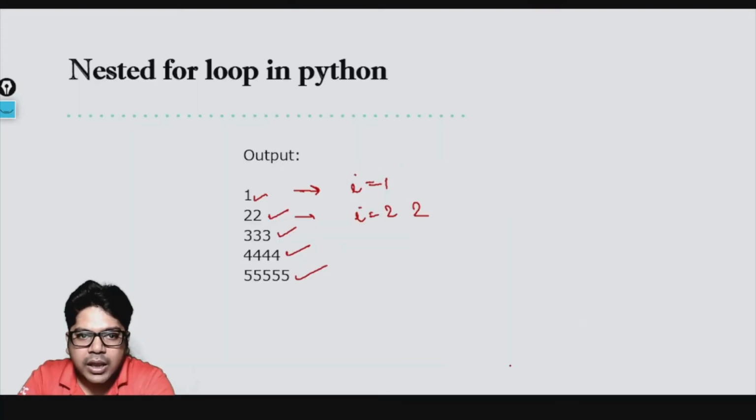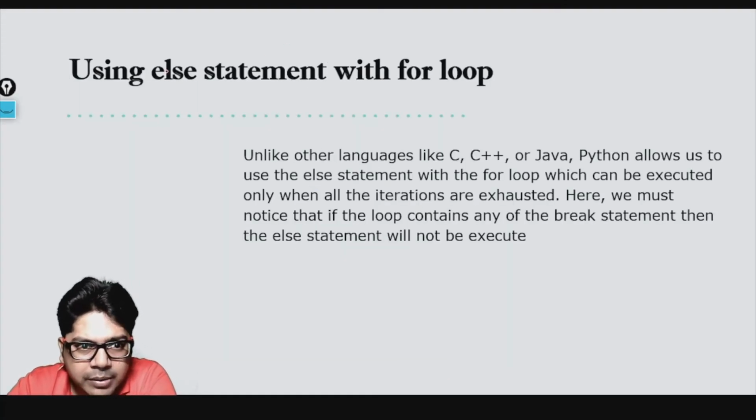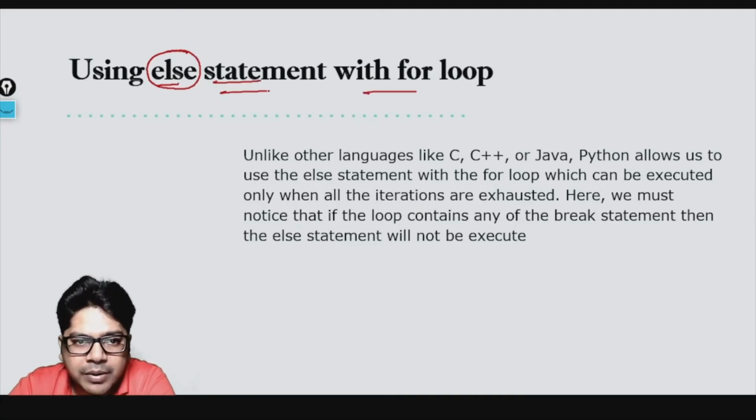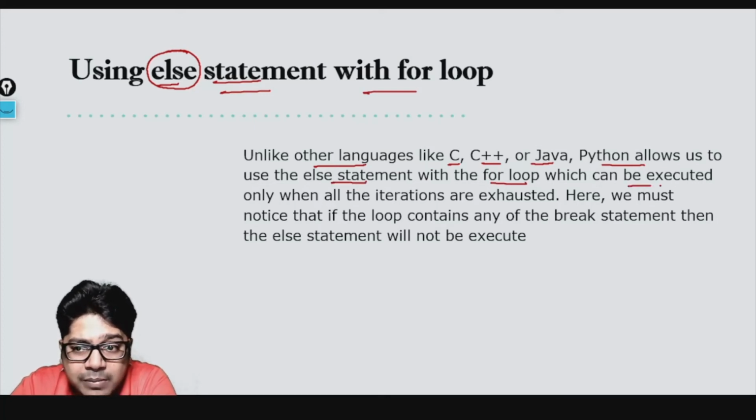Now we will go ahead and understand an important concept which is nowhere in any other programming language: using else with for loop. Unlike other languages like C, C++, Java, Python allows us to use the else statement with the for loop, which is executed only when all the iterations are exhausted.